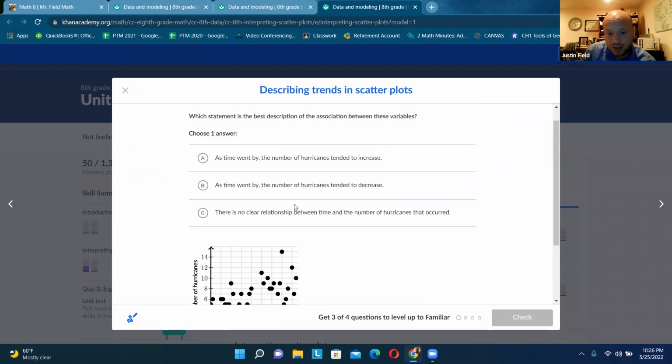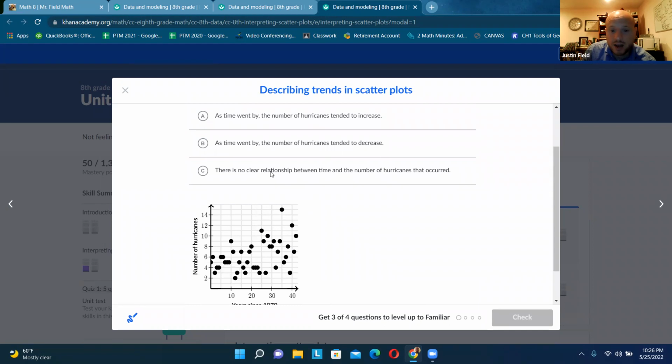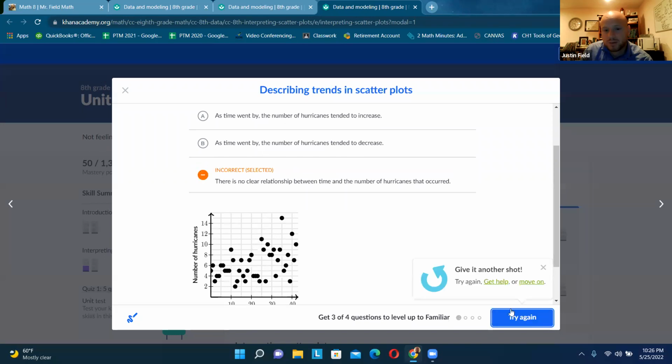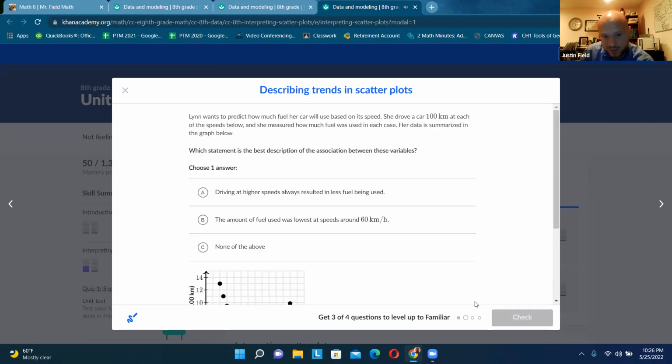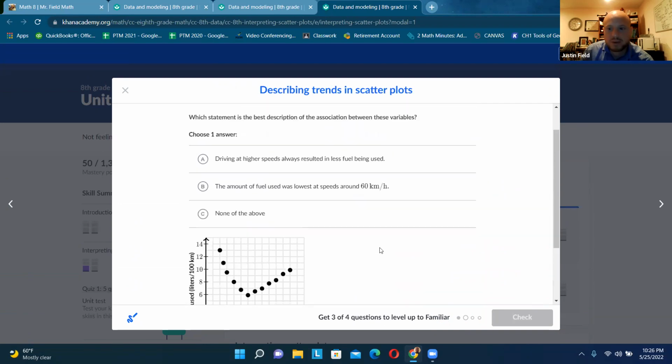So on the test, I would accept A or C as long as you gave your reasoning. Also, this is the same, but yeah, I'm going to say there's no clear relationship. I'm going to say it increased, but not really that much. So I would accept either one as long as you provided reasoning. I mean, it did increase.